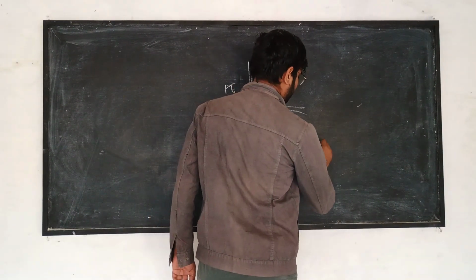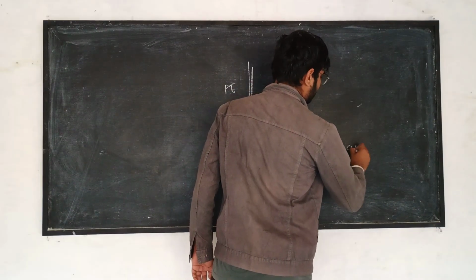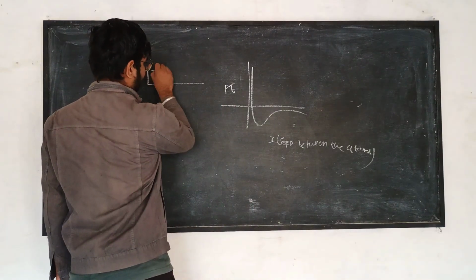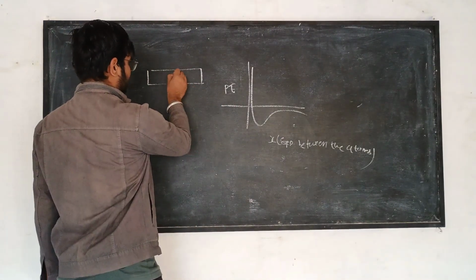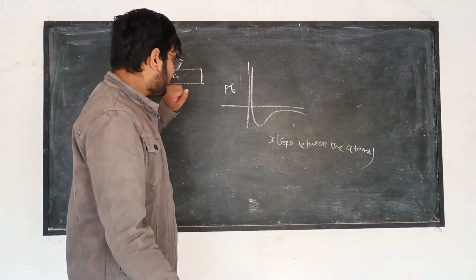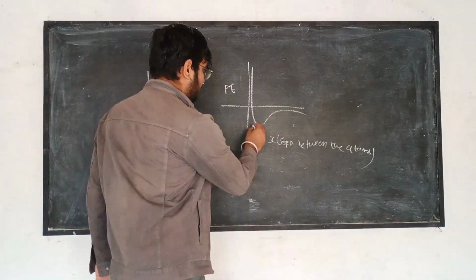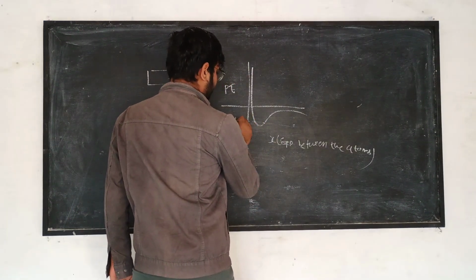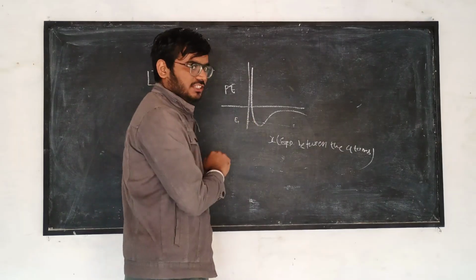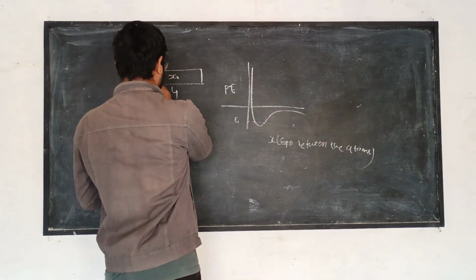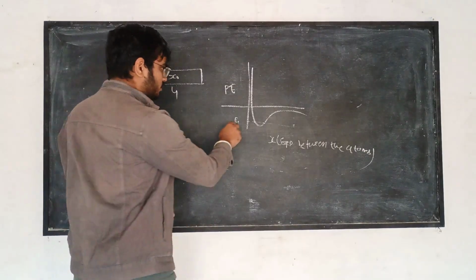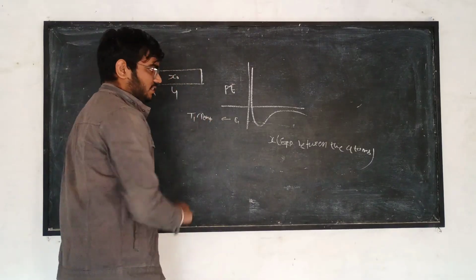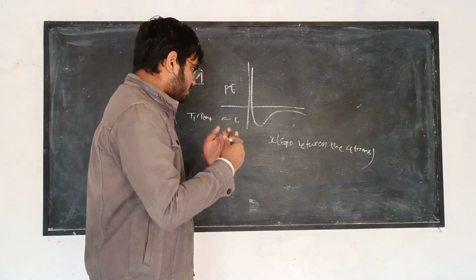Now, if we have a body with X naught as its midpoint, and we change its temperature, this is the potential energy E1 of this rod at temperature T1. Let's say the temperature of the body is T1, so E1 corresponds to the body at temperature T1. Now if we increase the temperature of the body, what will happen?